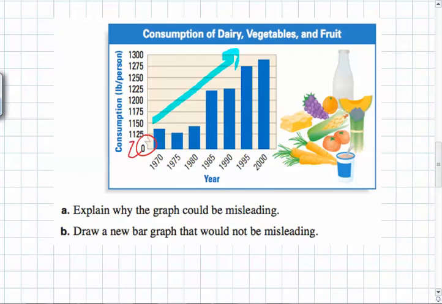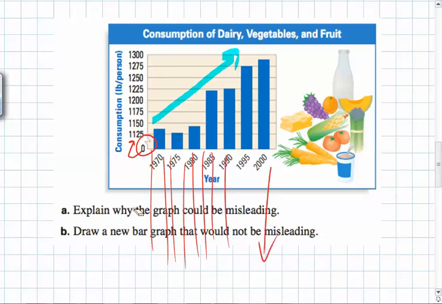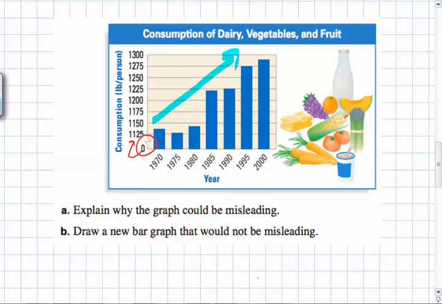It jumps from 0 all the way up to 1,125. What that ends up doing is dramatically cutting off these bars. These bars extend really far down. Each of these bars goes way down. Meaning, what looks like a really steep hill, this looks steep, is not really that steep.